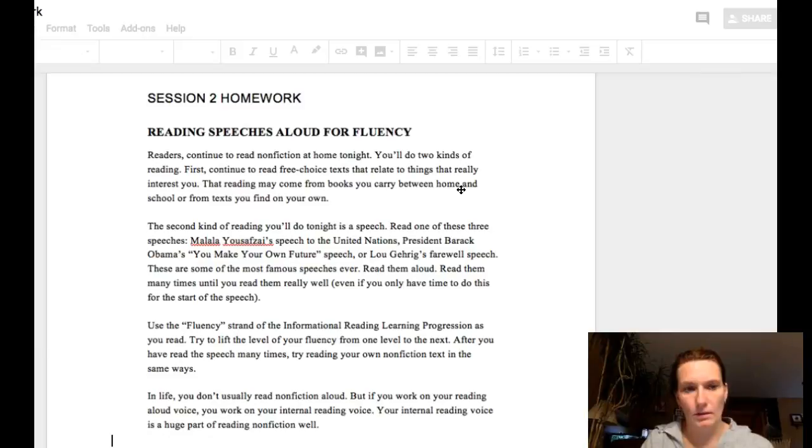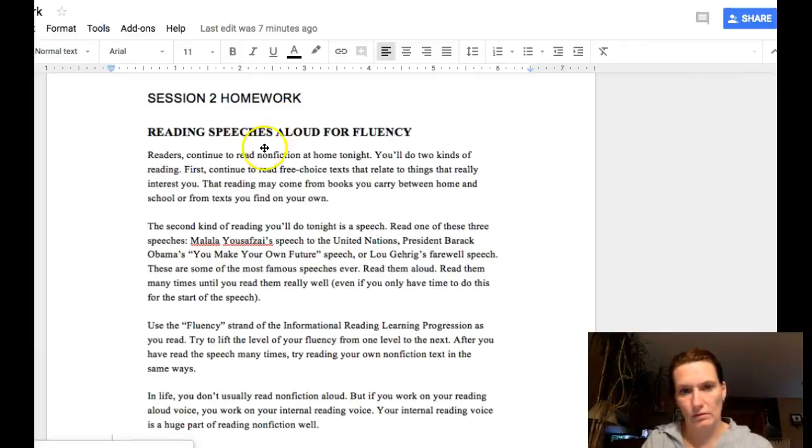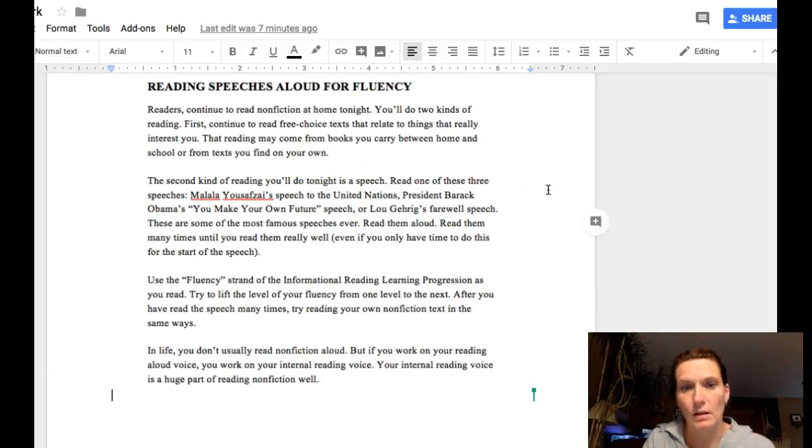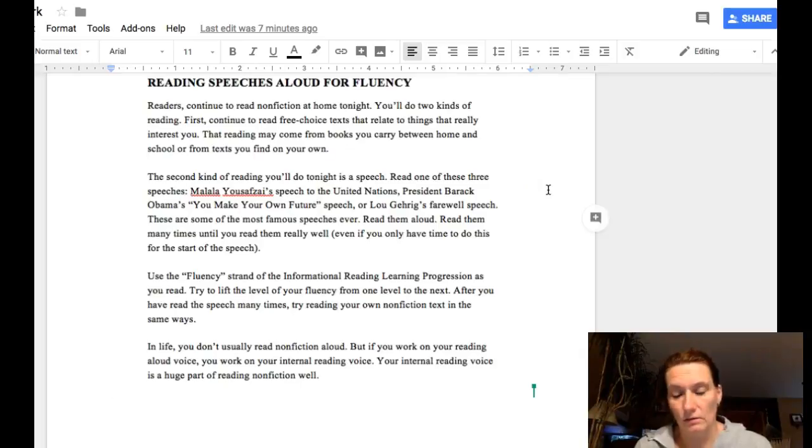So in here, you're going to have this document. It says Session 2 homework. And it says, readers continue to read nonfiction at home tonight. You'll do 2 kinds of reading. First, continue to read free choice texts that relate to things that really interest you. That reading may come from books you carry between home and school or from texts you find on your own. The second kind of reading you'll do tonight is a speech. Read one of these 3 speeches: Malala Yousafzai's speech to the United Nations, President Barack Obama's You Make Your Own Future speech, or Lou Gehrig's farewell speech.